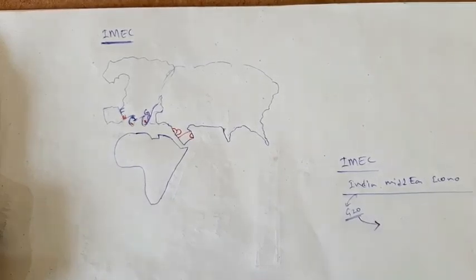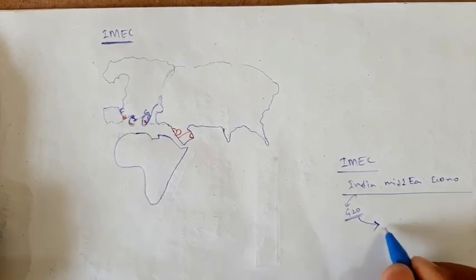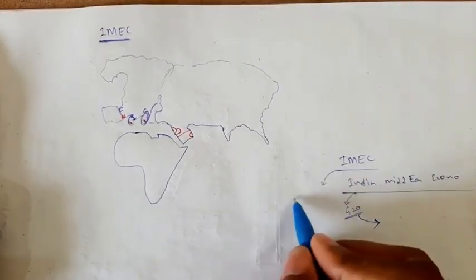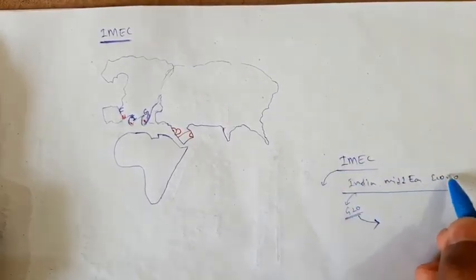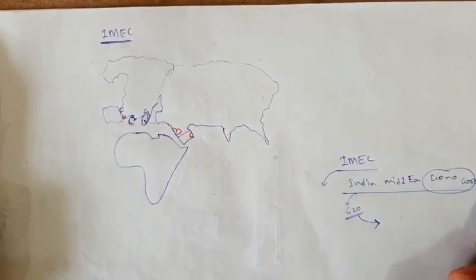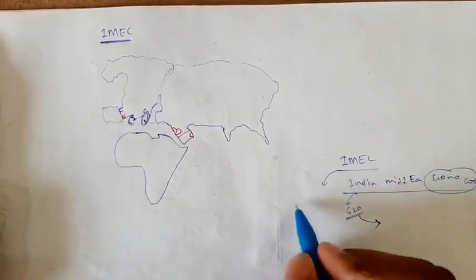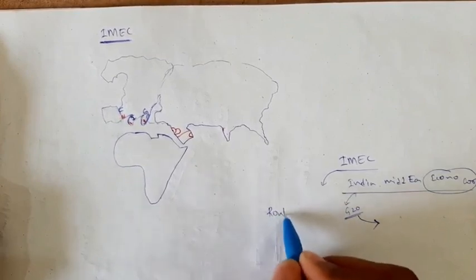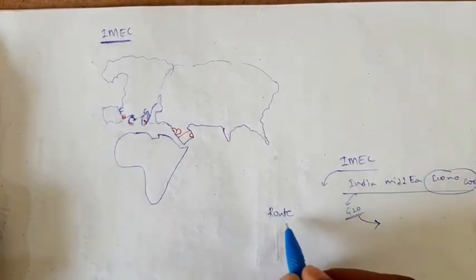It comes out as a byproduct for India. This is what exactly IMEC means. The term itself is an economic corridor. What it means is that this is actually a route, this project, this initiative developed the route